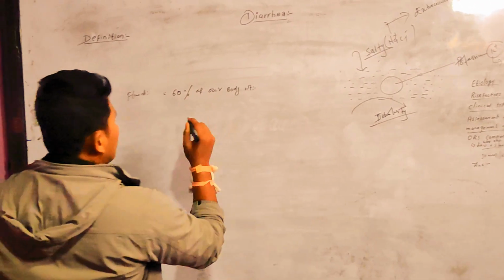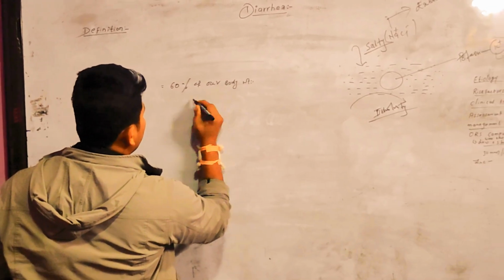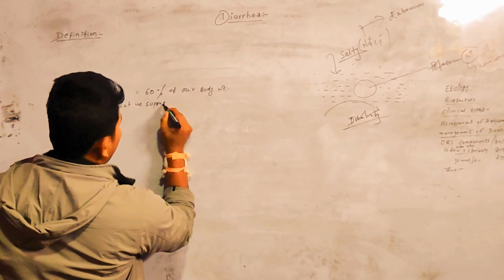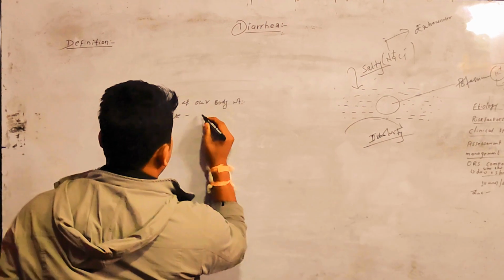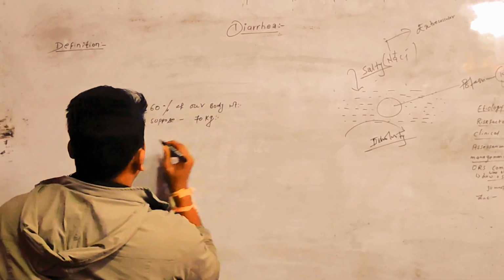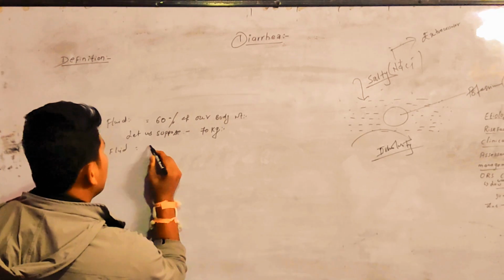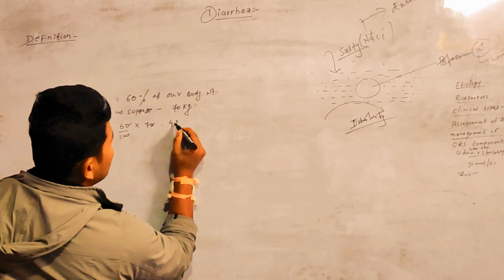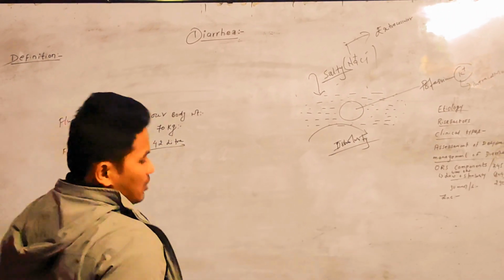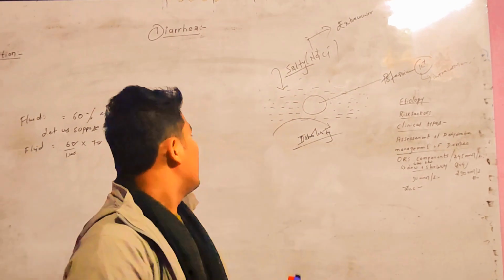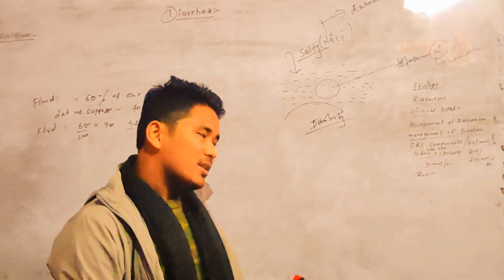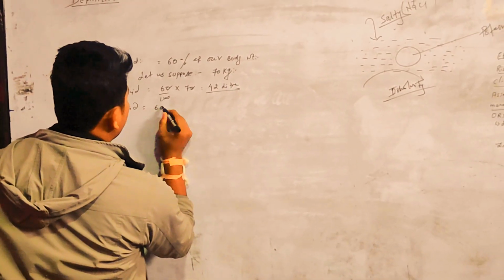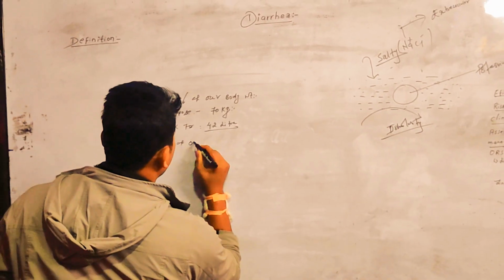For example, suppose a well-built adult has 70 kg weight. Then the fluid in his body is 60% of his weight, that is 70 into 60%, which is about 42 liters. So a well-built adult of 70 kg holds 42 liters of water. In the same way, in children, the fluid is 60% of the body weight of the baby.